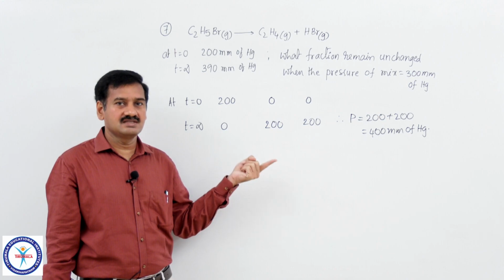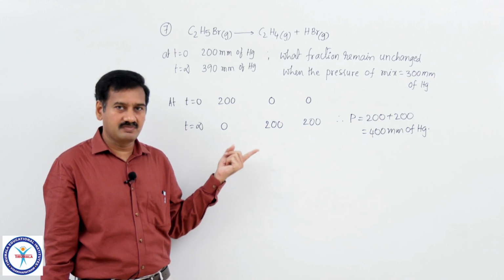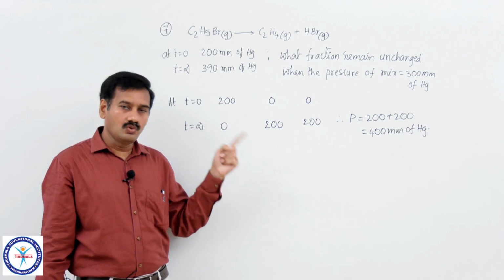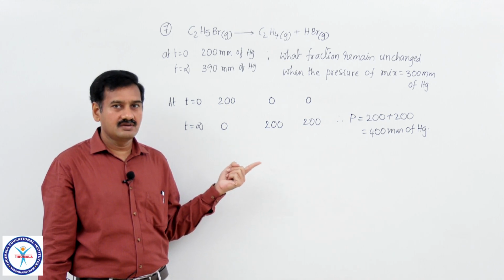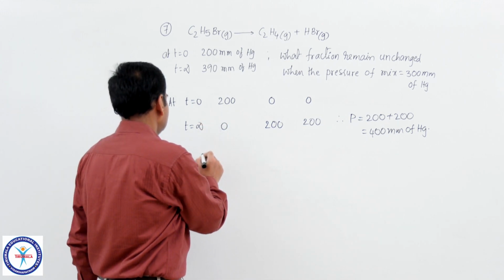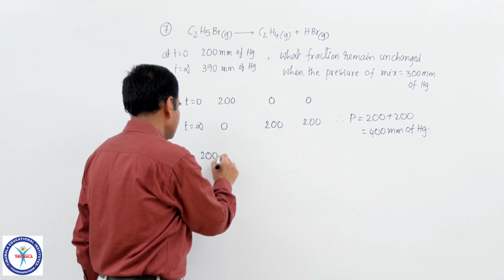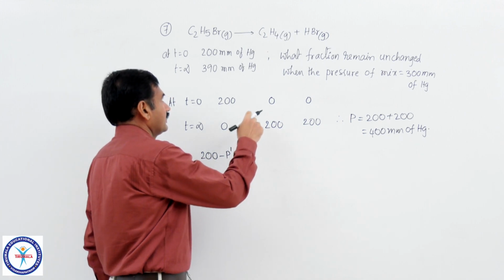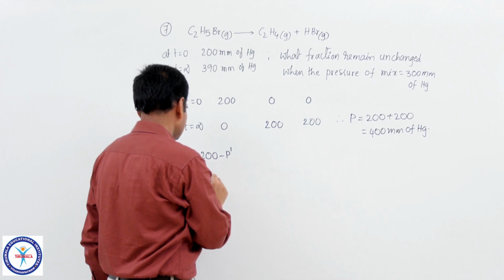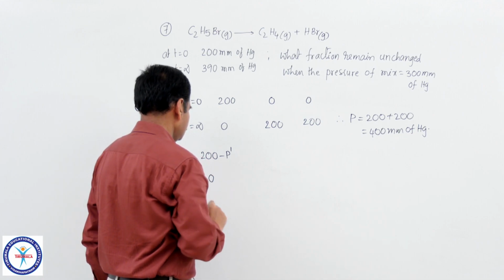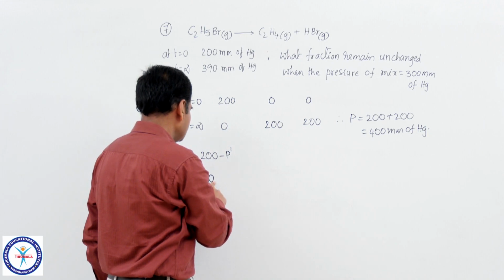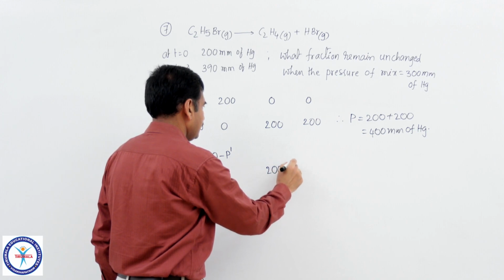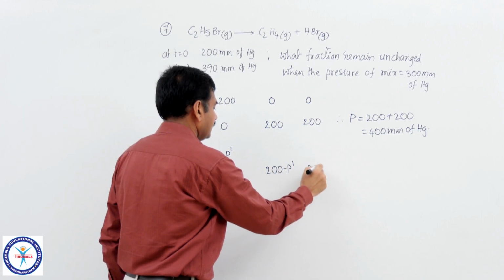Let the pressure of the inert gas be some P dash. I am assuming this as P dash. So, what is the pressure of ethyl bromide alone now? 200 minus P dash is the pressure due to ethyl bromide, because P dash is the pressure of the inert gas. Now, the pressure of ethyl bromide is equal to 0 at infinity. So, ethene formed is 200 minus P dash and HBr formed is also 200 minus P dash.